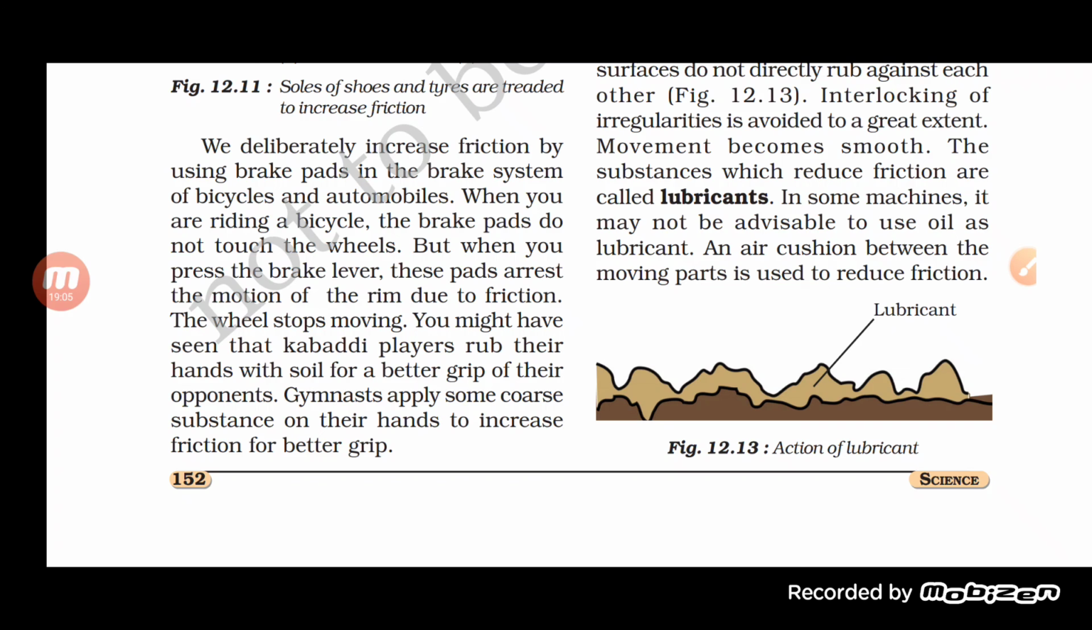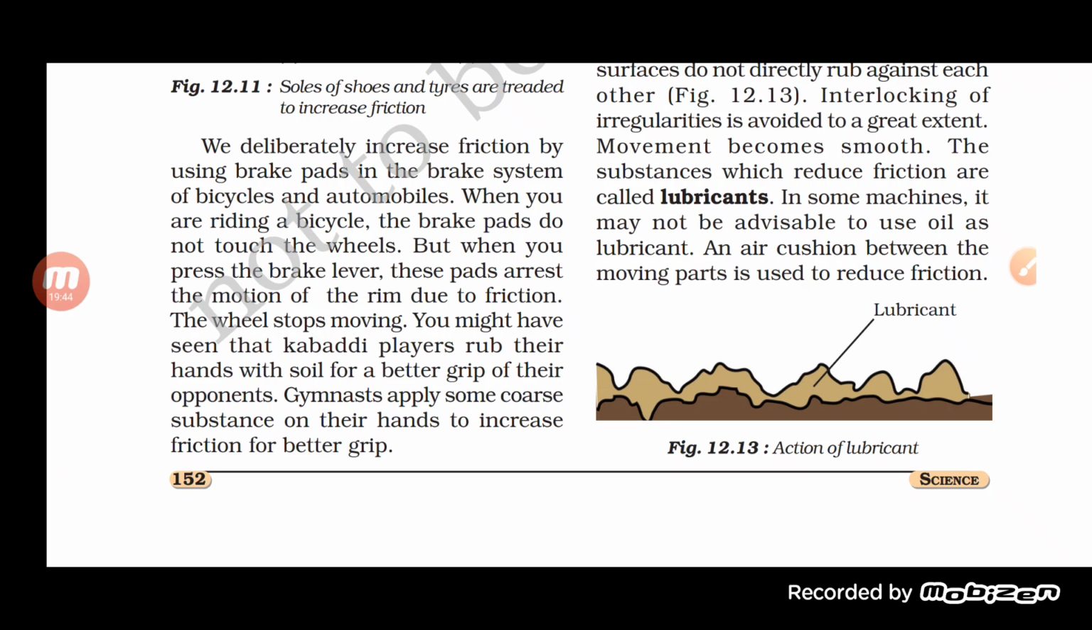When you start riding, the brake pads do not touch the wheels. But when you press the brake lever, the pads come to rest against the rim, and due to friction the motion of the wheel stops. You might have seen that kabaddi players rub their hands with soil for a better grip. So there are a lot of examples, students. First, when we apply the brake, due to friction only we are able to stop a moving body.